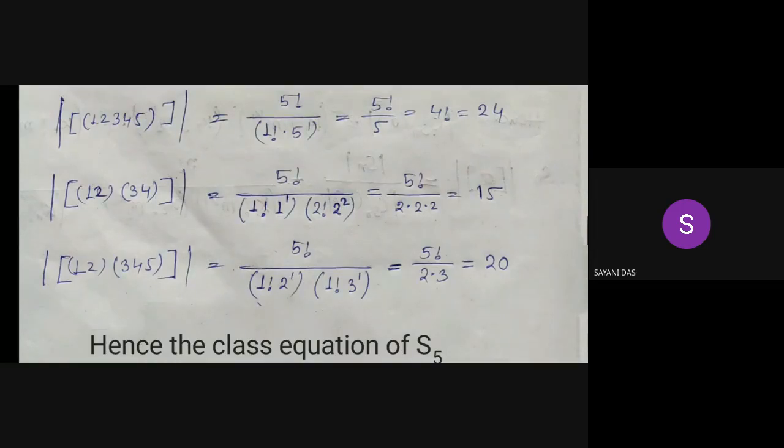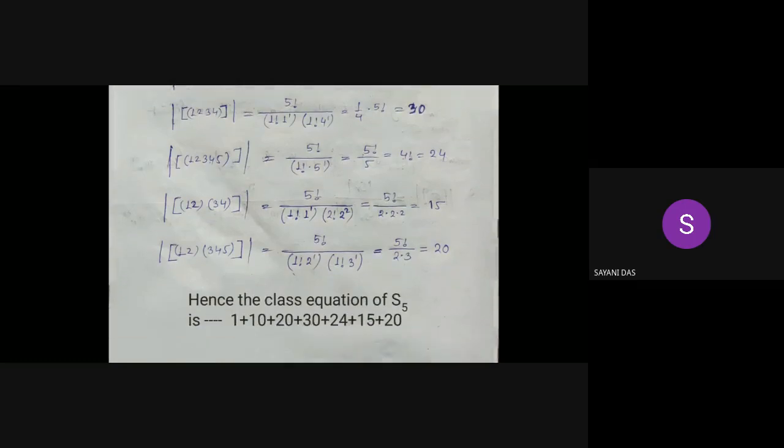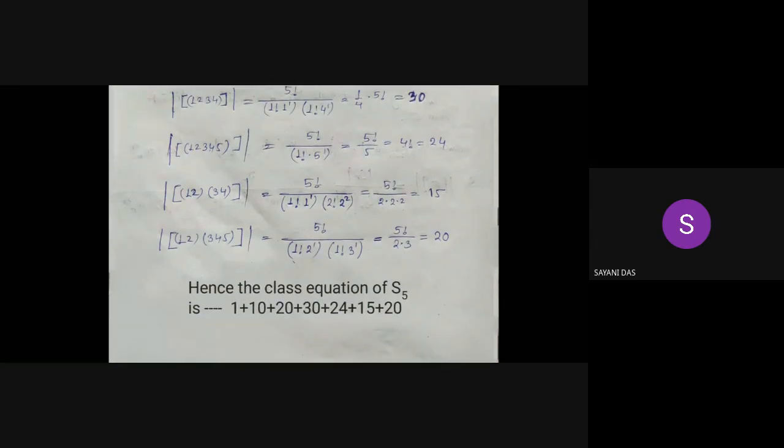And also for the product of a 2-cycle and a 3-cycle type, 5 factorial divided by, for the one 2-cycle, 1 factorial into 2 to the power 1, and for the one 3-cycle, 1 factorial into 3 to the power 1, and that's equal to 5 factorial by 2 into 3, which is 20. So the class equation is the summation of these cardinalities. Hence the class equation of S5 is equal to 1 plus 10 plus 20 plus 15 plus 20 plus 30 plus 24. This is the class equation of S5.